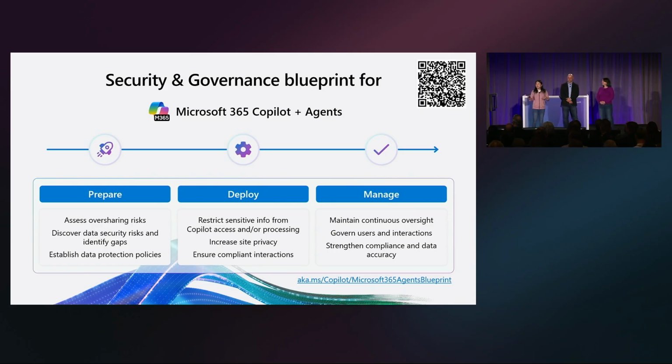We're also excited to give you this as a takeaway. This is our agent blueprint. The security and governance section applies to both Microsoft 365 Copilot and Microsoft 365 Copilot agents. We'll give you step-by-step guidance to help you prepare for the deployment, what to do to secure the prompts and responses during deployment, and how to offer ongoing management. So be sure to scan that QR code or visit this blueprint at aka.ms/copilot/Microsoft 365 Agent Blueprint.